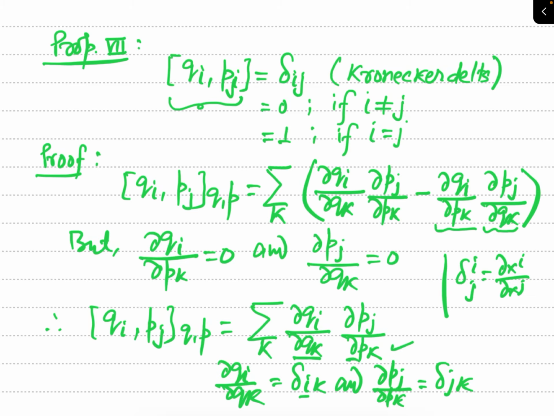So you can see, if you replace these quantities by the symbol of Kronecker delta, what will your result be? You can easily see here. Therefore we can write the Poisson bracket of Qi and Pj with respect to the canonical variables Q, P equal to summation over k of delta ik times delta jk.